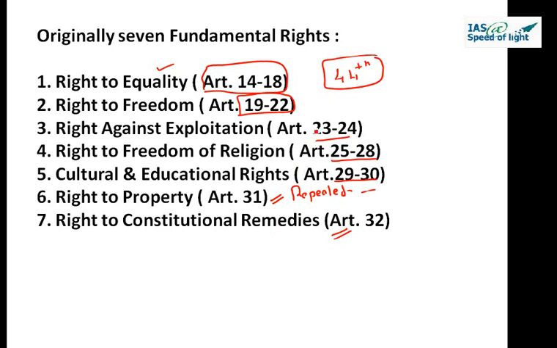You have to remember all these articles by their digits, because many times they give you match the following. For example, they will write right to freedom, Article 14 to 18. Then constitutional remedies, they will say Article 17. Then you have to match the following. Okay, so that is how the questions are asked in fundamental rights.